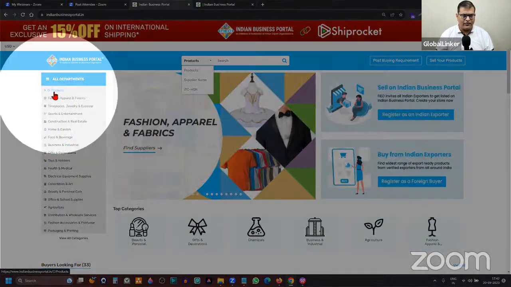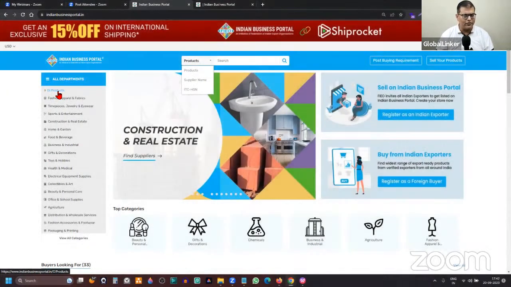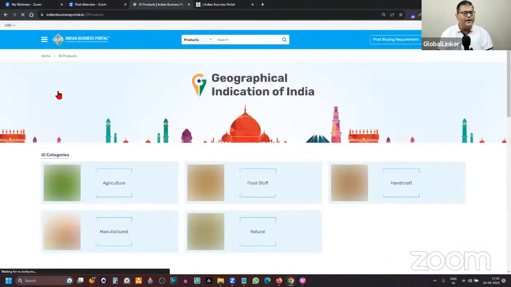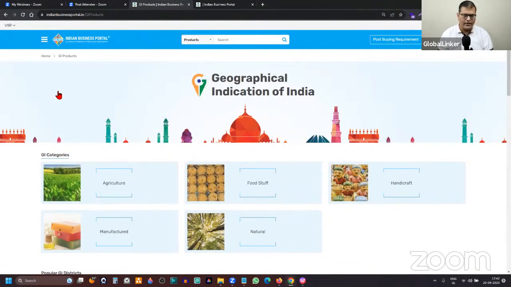Now, here you'll see there is a special emphasis on GI products, which are Geographical Indications of India, or the specialty products from India. These are unique products which are either cultivated or manufactured at a particular location in India. For example, Darjeeling. The moment I say Darjeeling, most of us relate it to a very popular hill station. And then the second thought is obviously about the tea cultivated in Darjeeling, which is also very popular, right? So Darjeeling tea is a GI product.